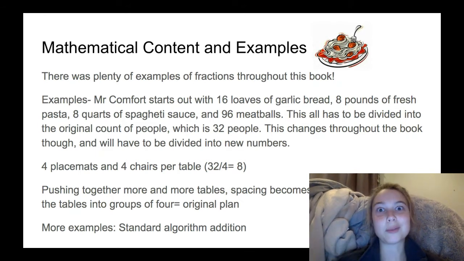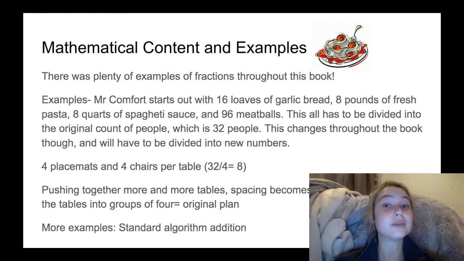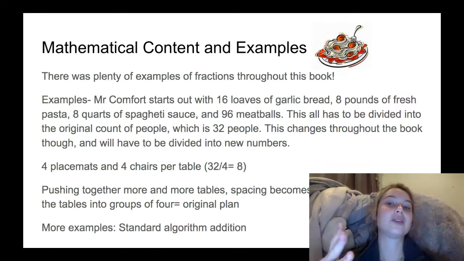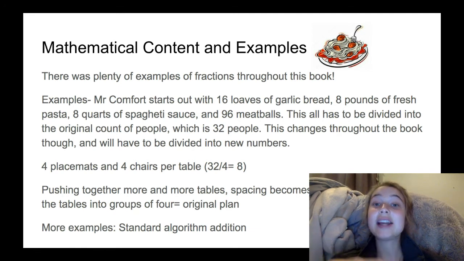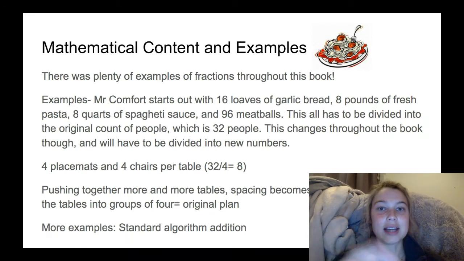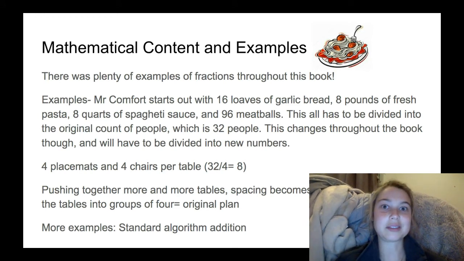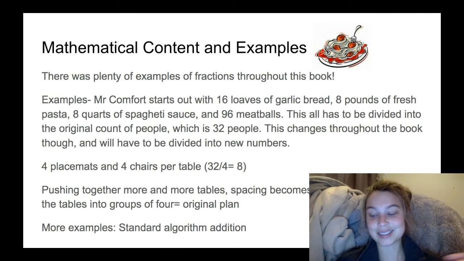So let's review that one more time because I know I kind of went over it quickly. Examples. So you're dividing out food, putting food into fractions too, because you're trying to decide what people get equally. Next, you're dividing out the tables. You're adding on the tables, which leads to standard algorithm of addition. Adding groups, and then, of course, at the end, taking away groups and going back to the original plan that Mrs. Comfort had.